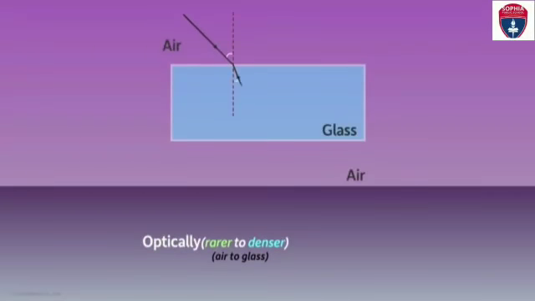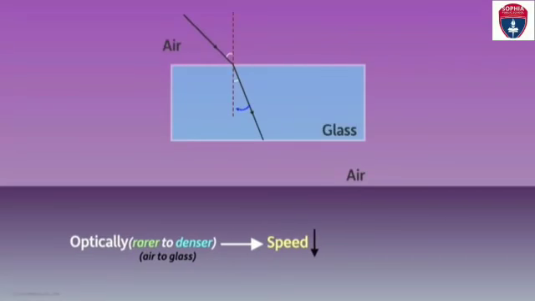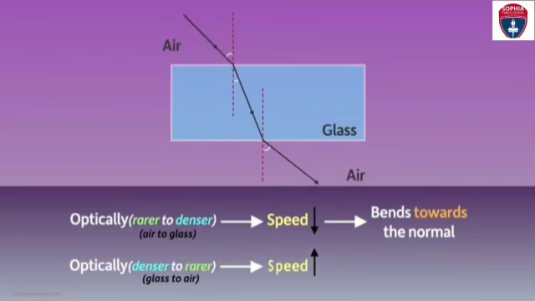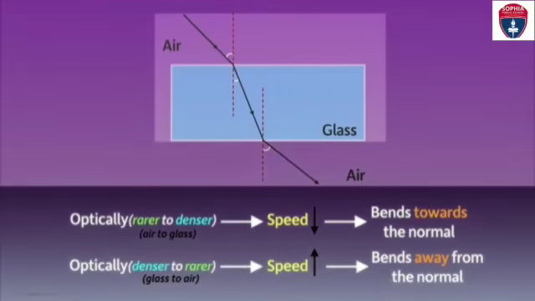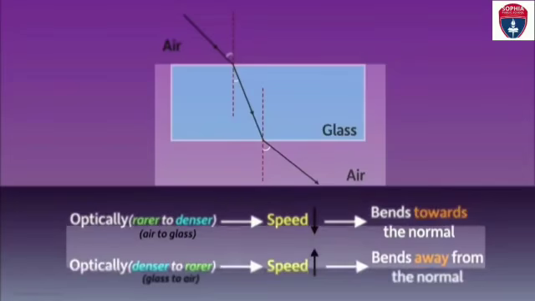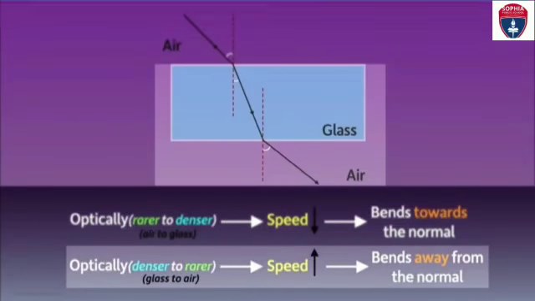Suppose that a ray of light travels from air to glass, from the rarer to the denser medium, it bends towards the normal and its speed decreases. And again, when moving from denser to rarer, glass to air, its speed increases and it bends away from the normal. First case. Second case.